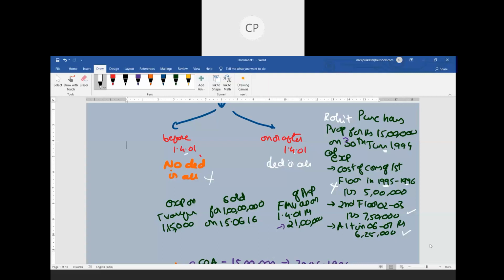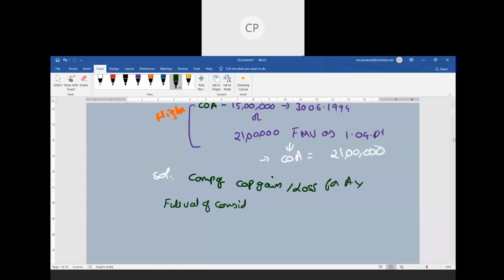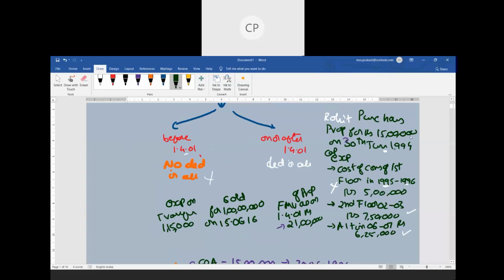So now let us see here. Let us start working with the problem. Solution: let us put a heading here. Computation of capital gain or loss for the relevant assessment year. Then we need to consider something called our full value of consideration, and the full value of consideration is nothing but your sale consideration. This person is selling the property for 1 crore.